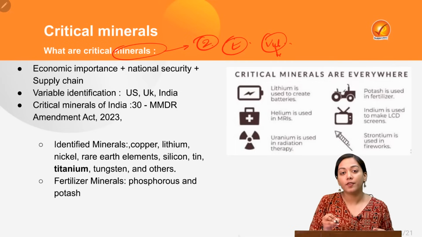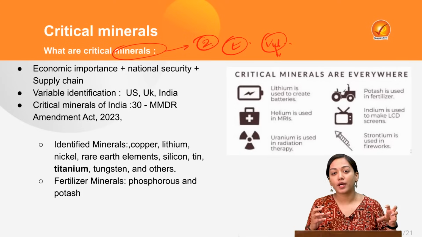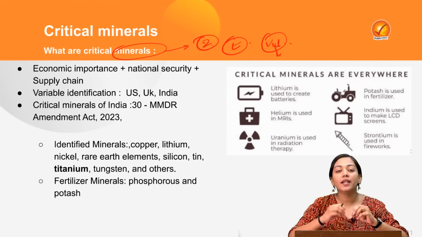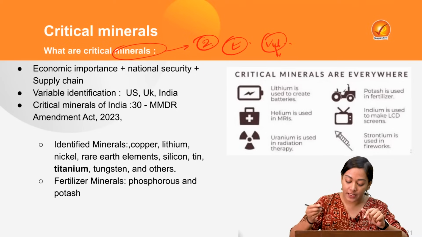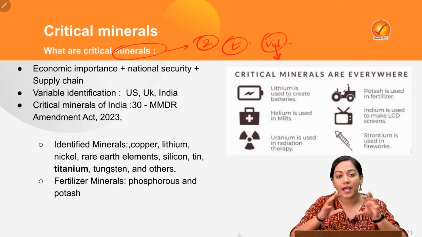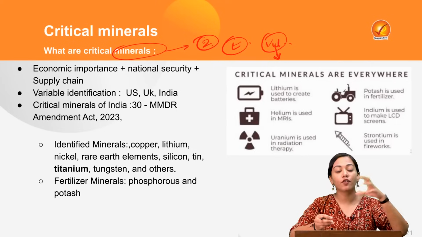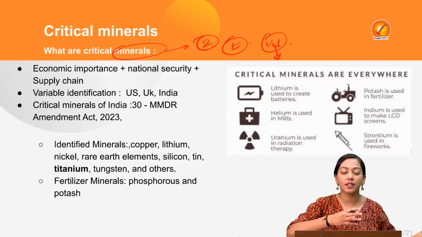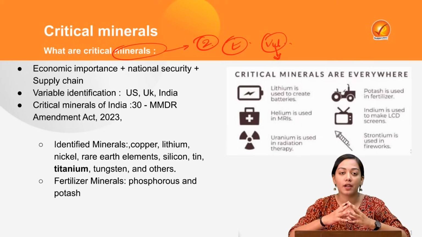Vulnerability, why? Because of the pattern of distribution across the world. In some pockets, it will be heavily abundant, whereas in other pockets, it will be very dispersed, not economically viable to be mined. And therefore, for these critical minerals, we are dependent on a particular supply chain. This supply chain is very complex in nature. It gets extracted from somewhere, mined from somewhere, processed in some other country, transported in another country, and then used in yet another country. So this is a very complex supply chain.